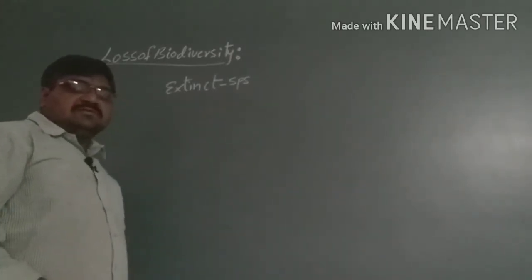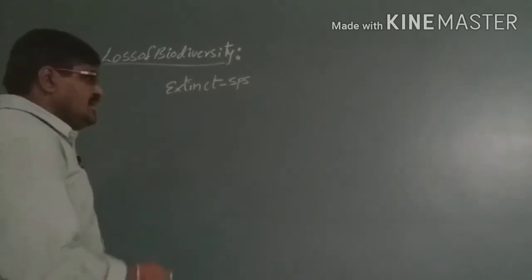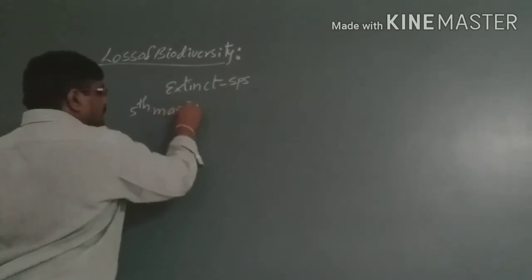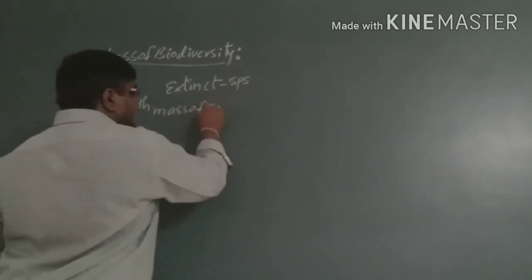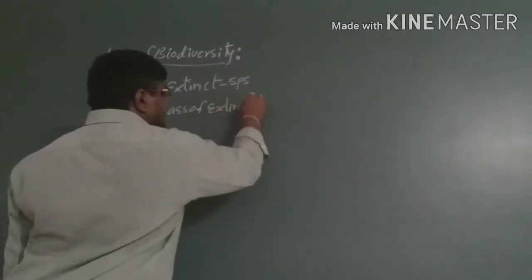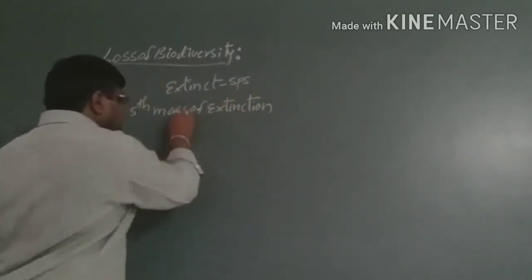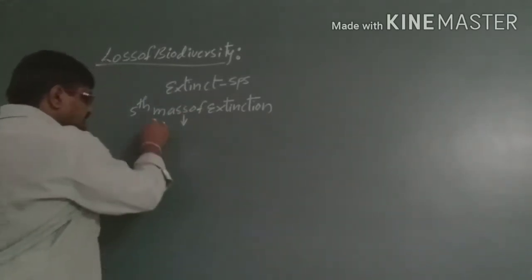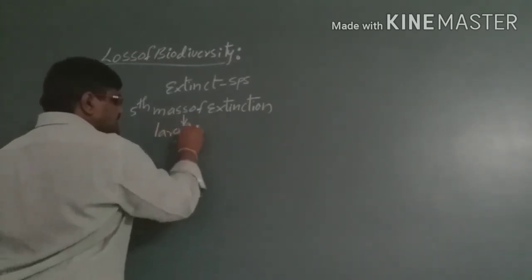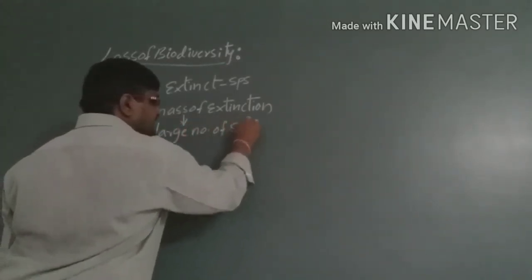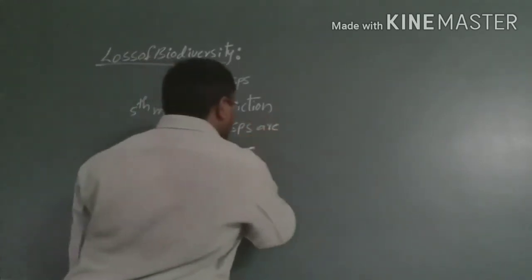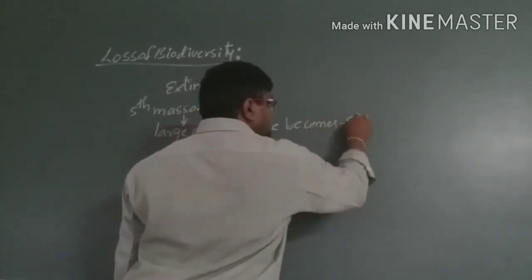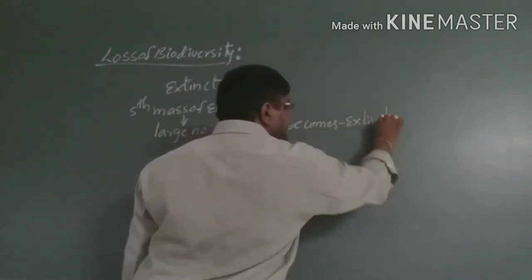But the species which are lost, we can explain by the fifth mass extinction. Mass extinction means a large number of species become extinct.